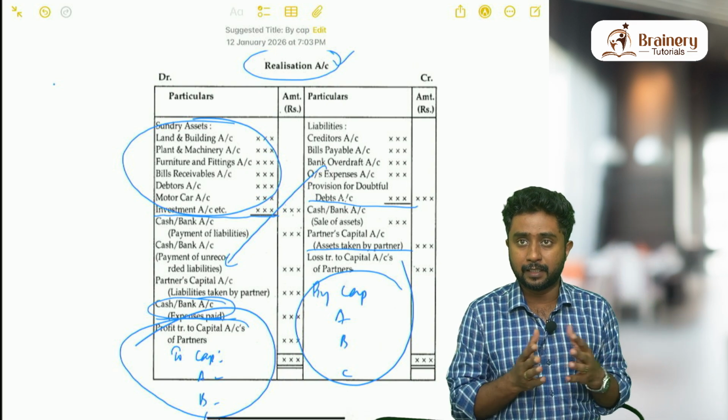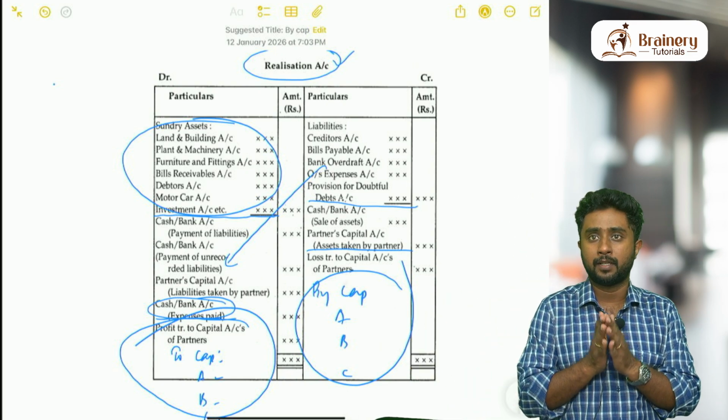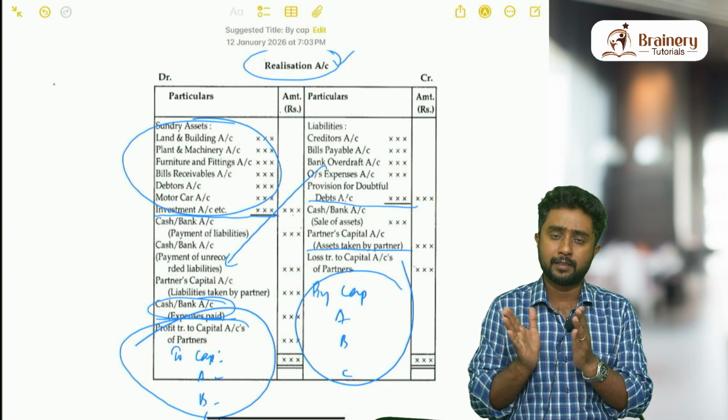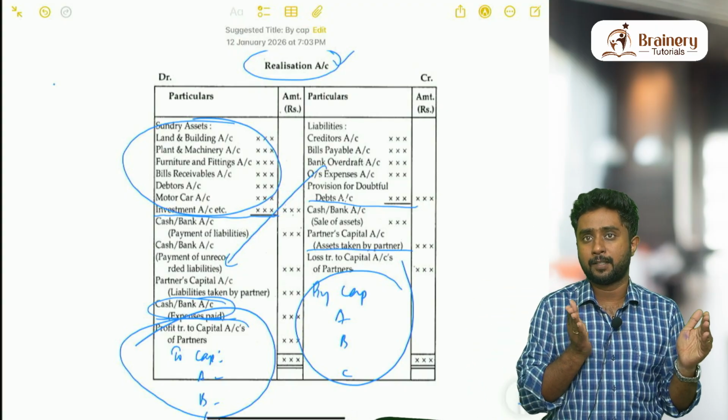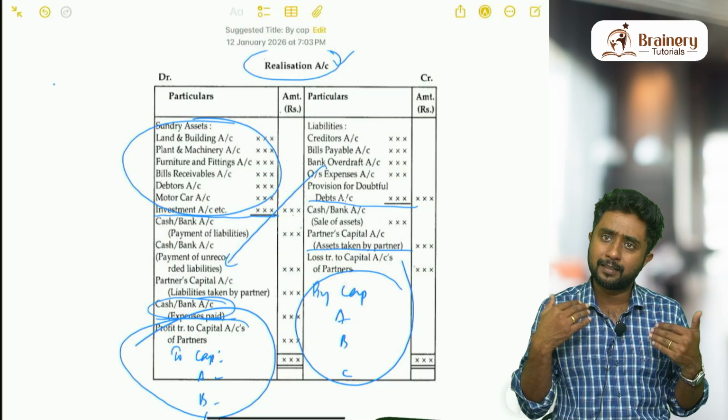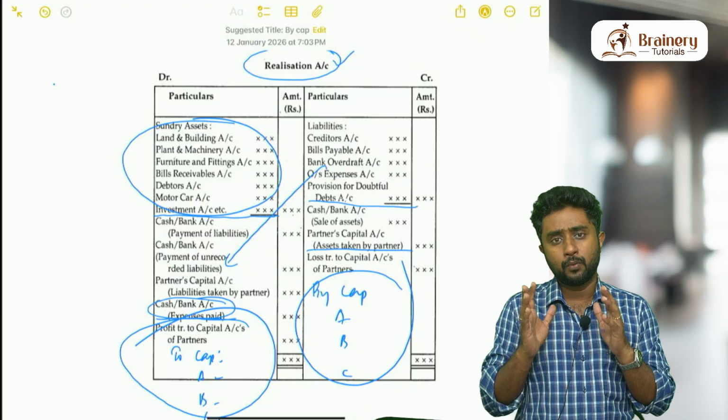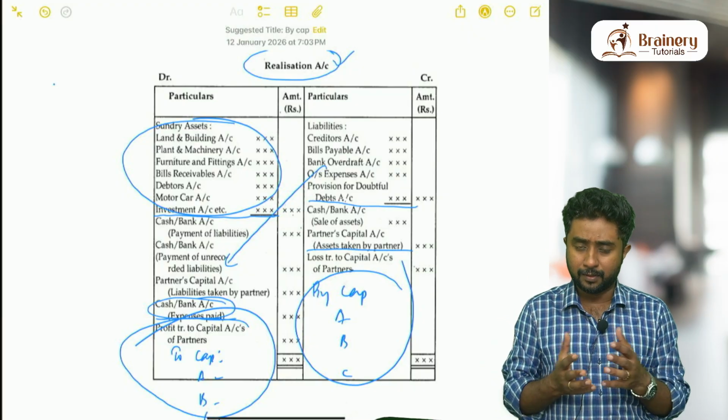As I said, still some topics are left. Realization expenses, different cases are there. By default, the realization expenses entry is realization account debit to bank. Other entries are also there. Which are the entries and all, we will be discussing in further videos.